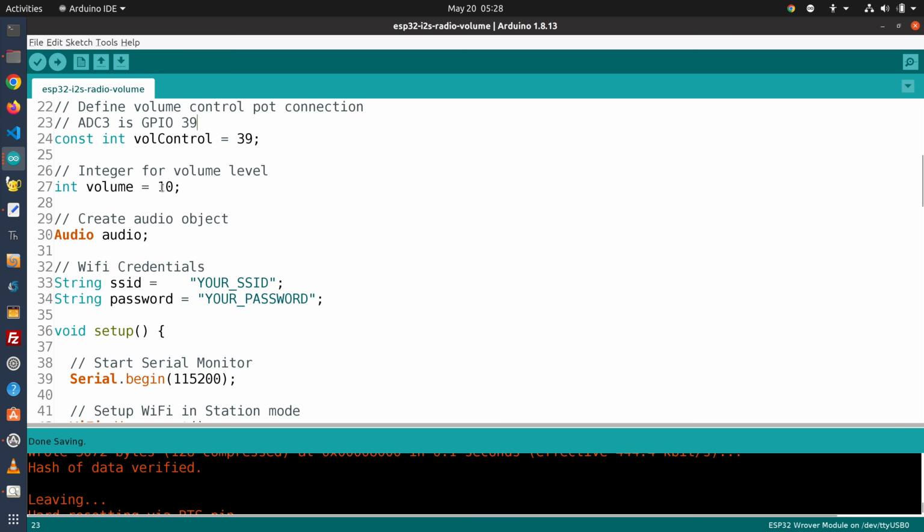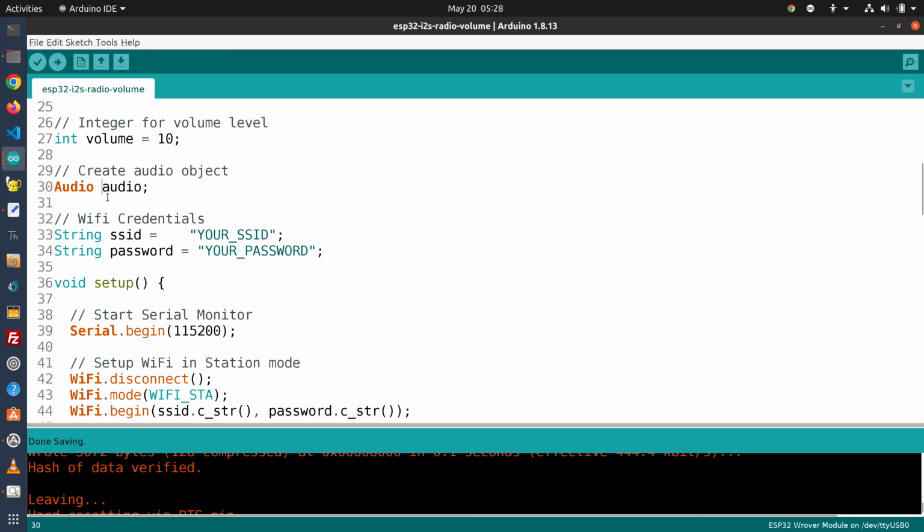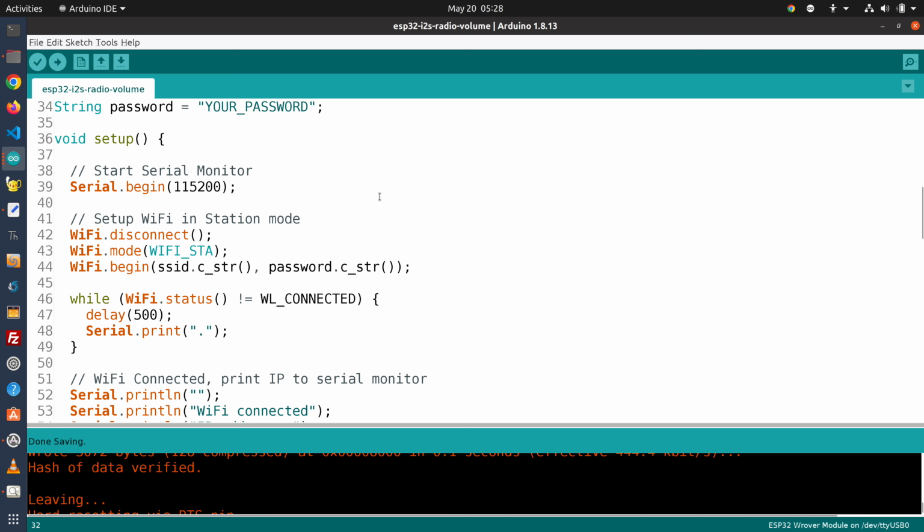Now we define an integer that represents our volume level. This can be a number between 0 for no volume and 20 for full volume, and I've defined it in the middle as being 10. We create an audio object and get our Wi-Fi credentials, so you'll need to substitute your own credentials in over here, of course. Now we go into the setup, which is identical to what it was for our previous internet